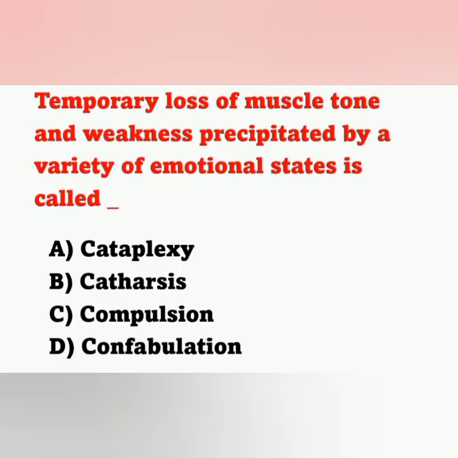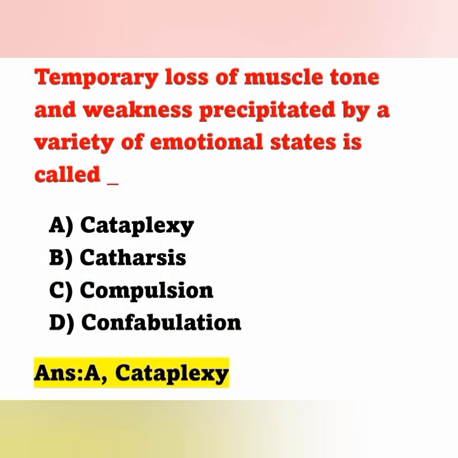The next question: temporary loss of muscle tone and weakness precipitated by a variety of emotional states is called. Options: A cataplexy, B catharsis, C compulsion, D confabulation. The correct answer is option A, cataplexy.